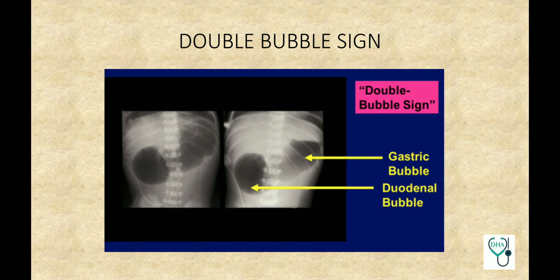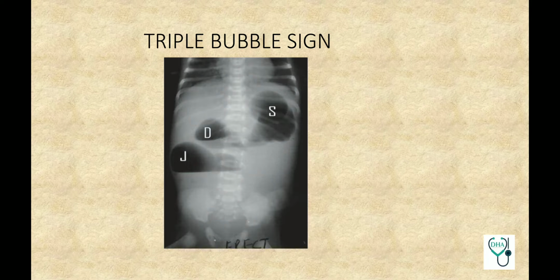The two bubbles are gastric and duodenal bubbles. Triple bubble sign seen in jejunal atresia, and the third additional bubble is of jejunum. So the three bubbles are gastric, duodenal and jejunum. Triple bubble sign seen in jejunal atresia.